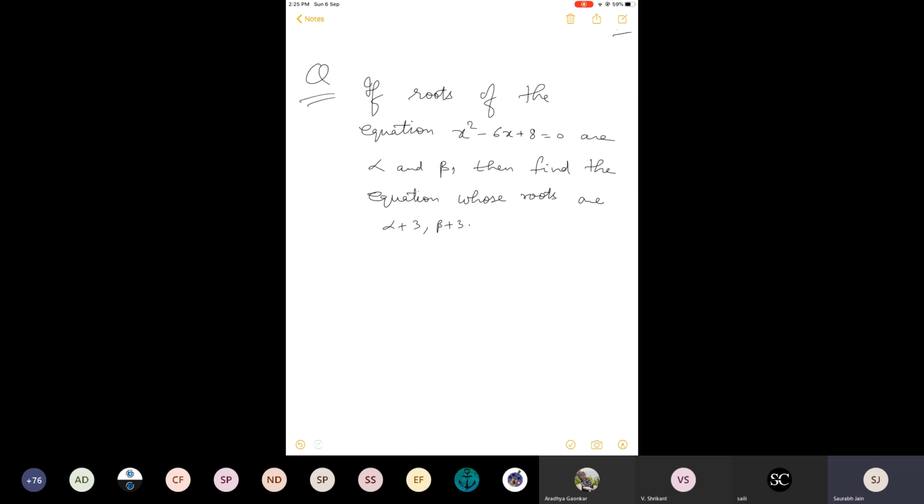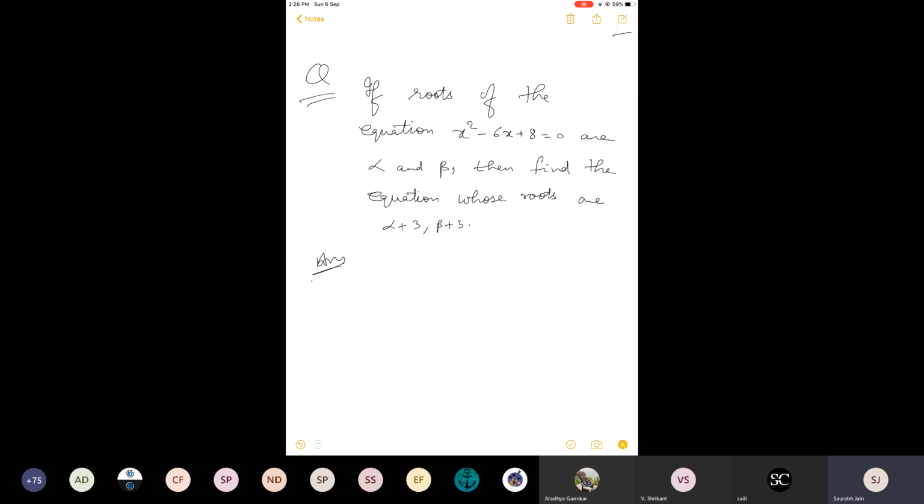If the roots of the equation x square minus 6x plus 8 equal to 0 are alpha and beta, then find the equation whose roots are alpha plus 3 and beta plus 3. Someone was asking, sir, can I check this answer somehow? So I'm telling you how to verify it. I have one more method for this particular question.